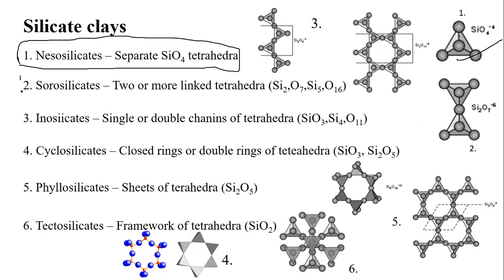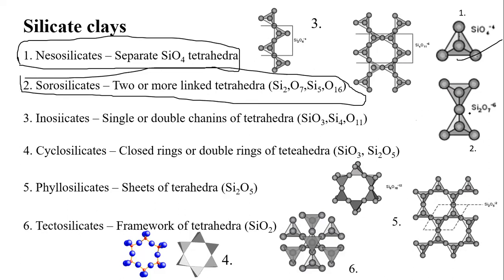And the second one is called sorosilicates. Two or more linked tetrahedra will be there. Where is it present? Yeah, here. You can see two or more linked, and there will be sharing between these two tetrahedra. So there are 2 silica tetrahedra, O7, so 7 oxygens will be there, and 5 charges will be O5. Here also 1 charge will be there, O16. So overall 16 oxygens will be there. So these are the two or more linked tetrahedra.